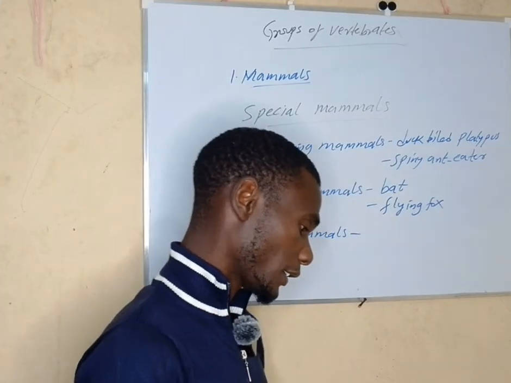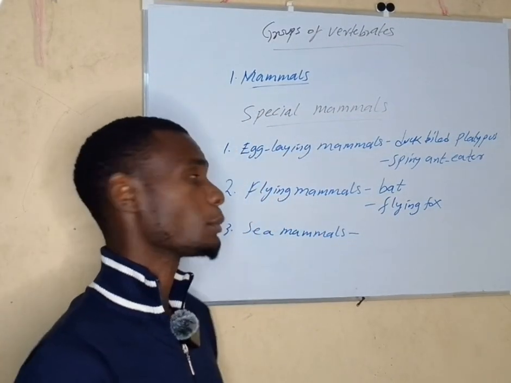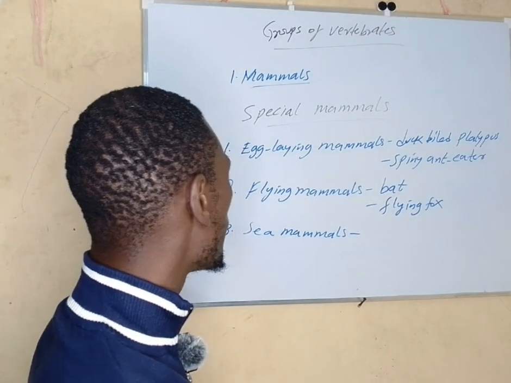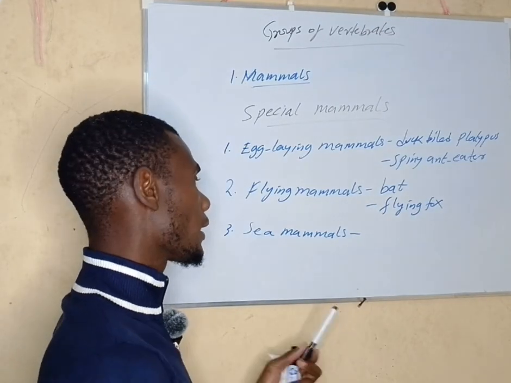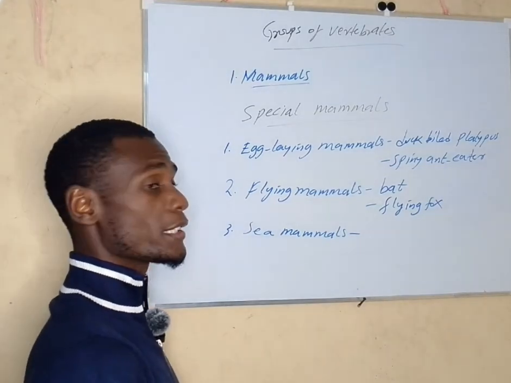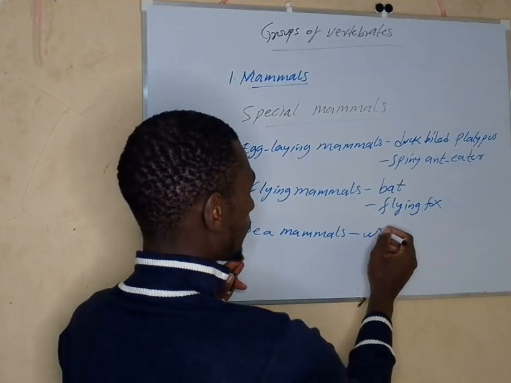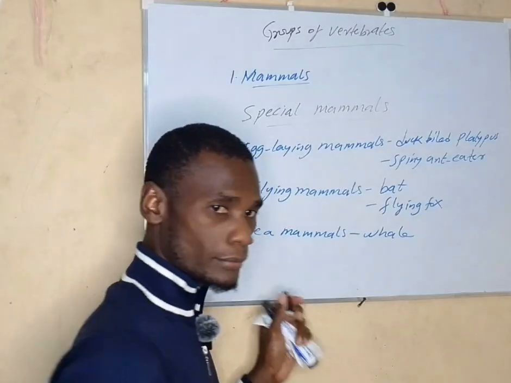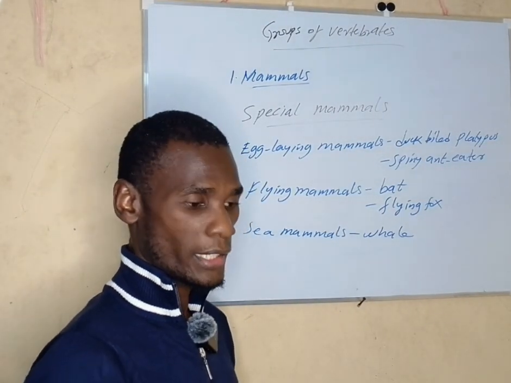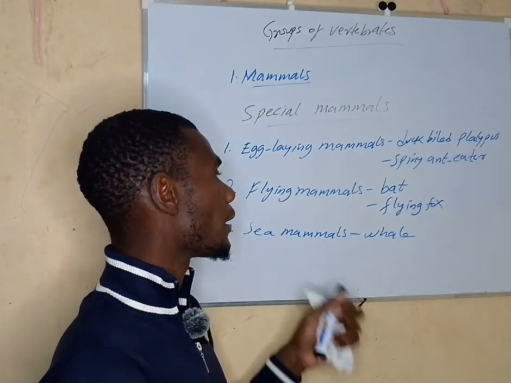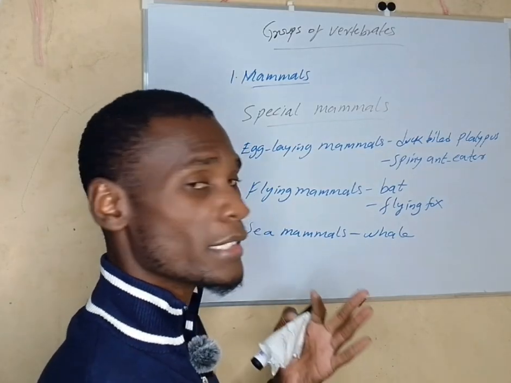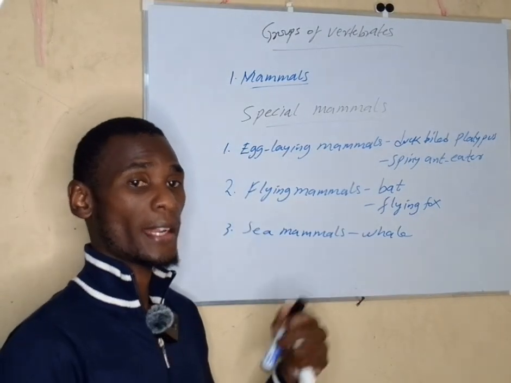People think that all animals that live in the sea are fish. No, we have different animals living in the water or in the sea. So one of them is the whale. Whale is a mammal. This whale does not have the ability to breathe inside the water because the only animals that can breathe inside the water are those animals with gills. That is either fish or a tadpole.